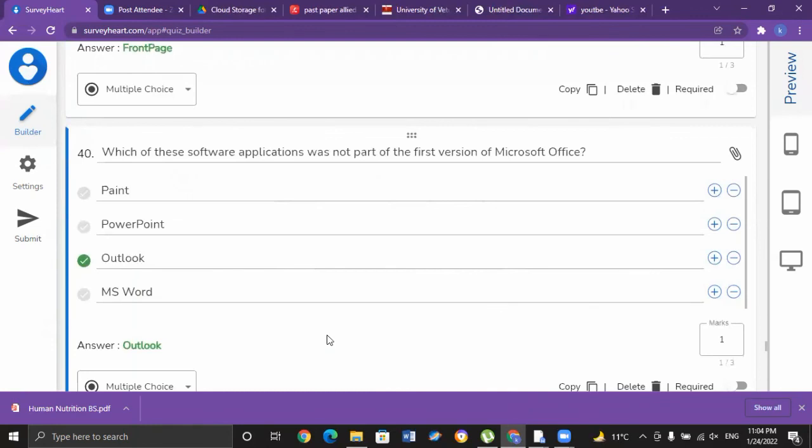Which of the following software applications was not part of the first version of Microsoft Office? The first version of Microsoft Office consists of MS Word, PowerPoint, and Paint, but Outlook is not one of the applications included. So the correct option for MCQ number 45 is C, Outlook.